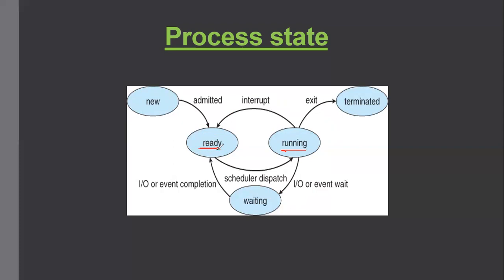So there can be multiple processes which are ready and waiting for the processor, and there can be multiple processes waiting for some event to complete. So there can be multiple processes in ready state and waiting state, but only one process can be running on any processor at any instant of time.